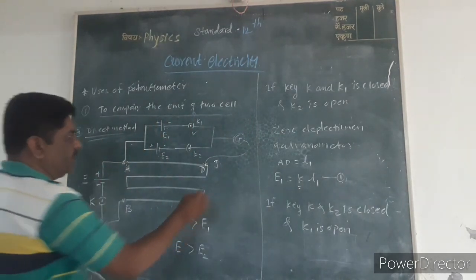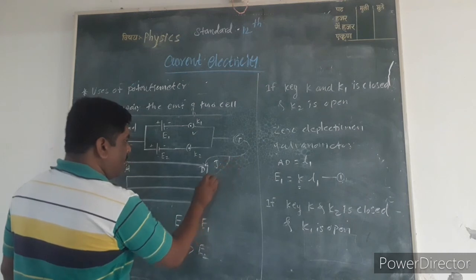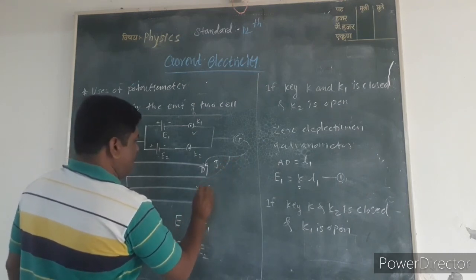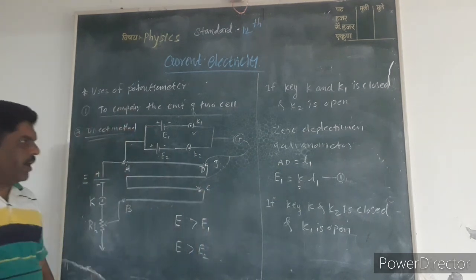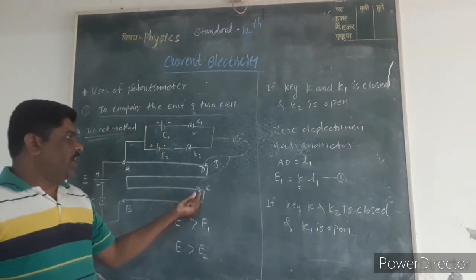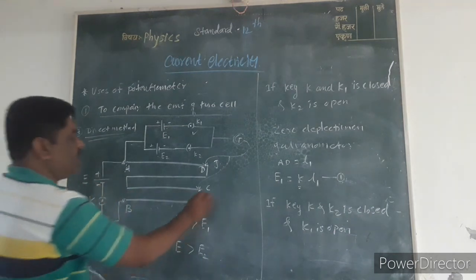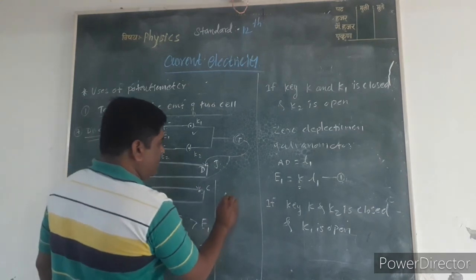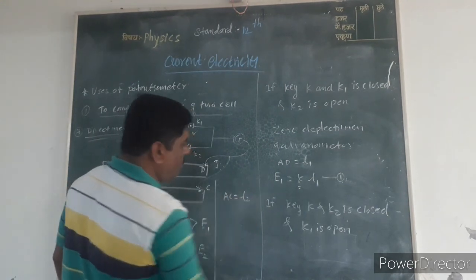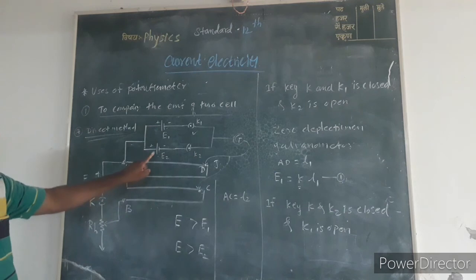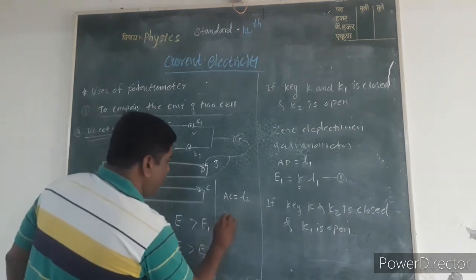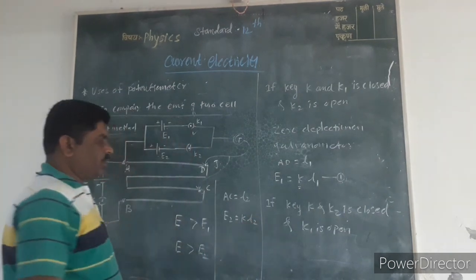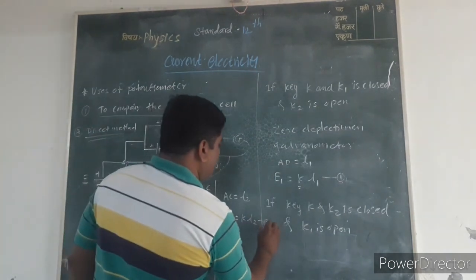Suppose that null point is observed at point C. We measure distance AC, and suppose AC is equal to L2 due to E2. Therefore E2 = K L2, equation number 2.